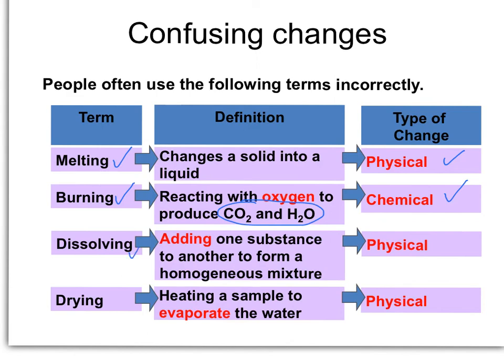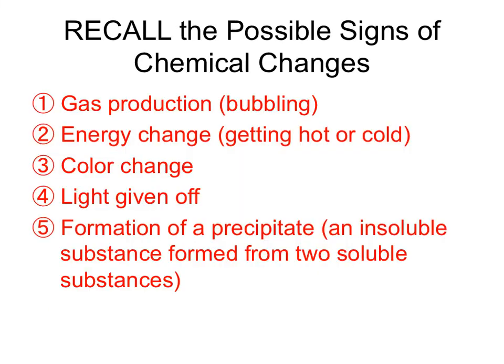Dissolving, which is adding one substance to another to form a homogeneous mixture or a solution. That is definitely physical. We just talked about how those two substances keep their own properties. They just evenly blend together so that they look like they're different, but they're really not. And then drying. Drying is just basically heating a sample by evaporating the water, and that would be a physical process. Any change of state is physical.